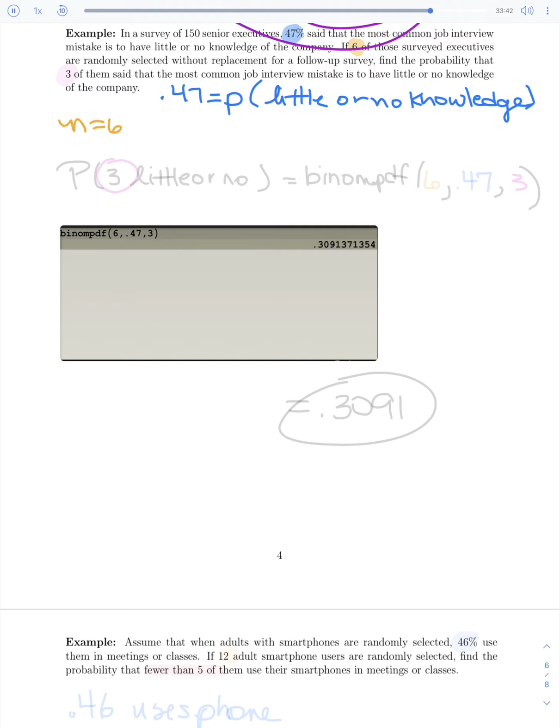Now, continuing, it says, find the probability that 3 of them. So from the group of 6 we took, we want to specifically look at only 3 of them having little or no knowledge. That would be our success. Not less than 3, not more than 3, but exactly 3. So we're finding the probability of 3 having little or no knowledge.